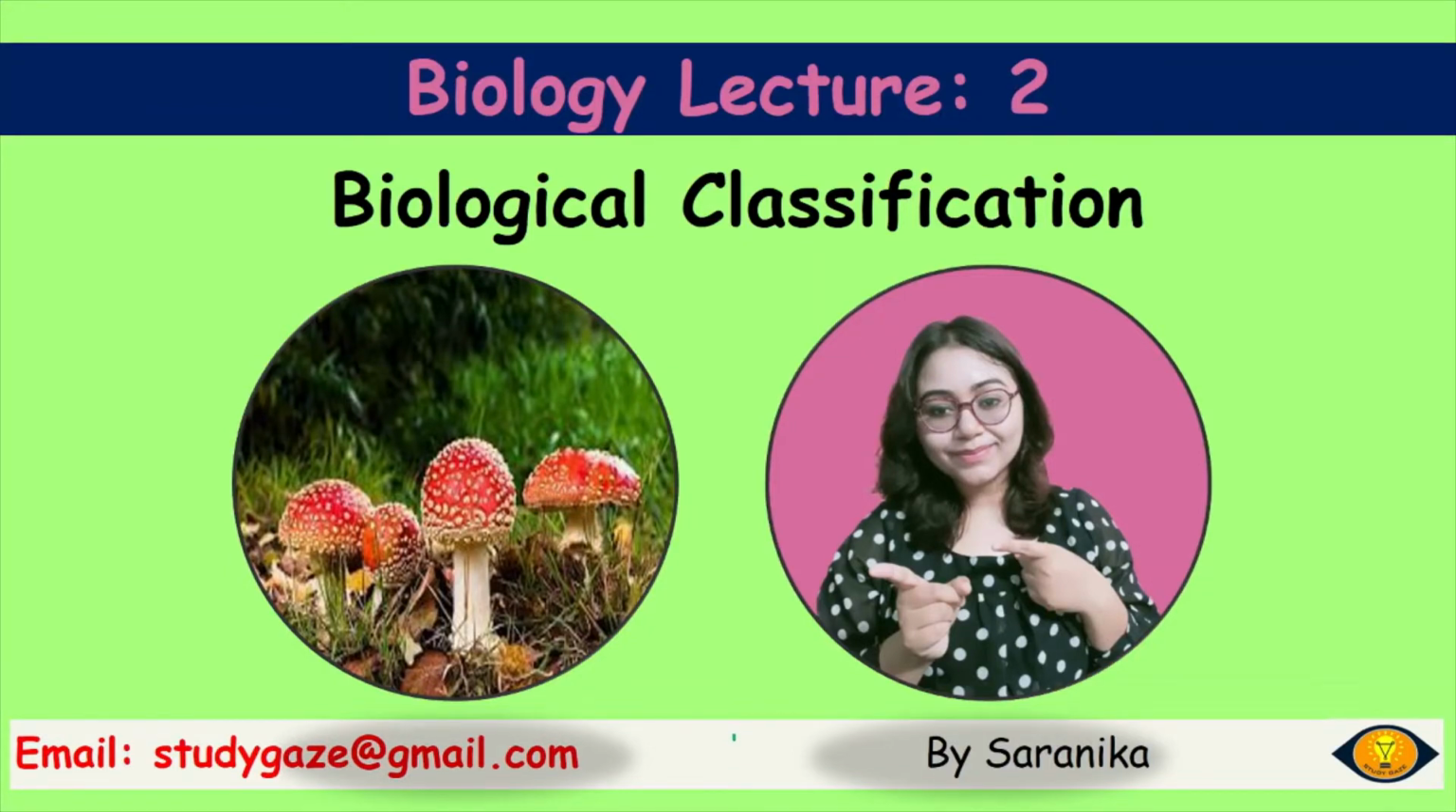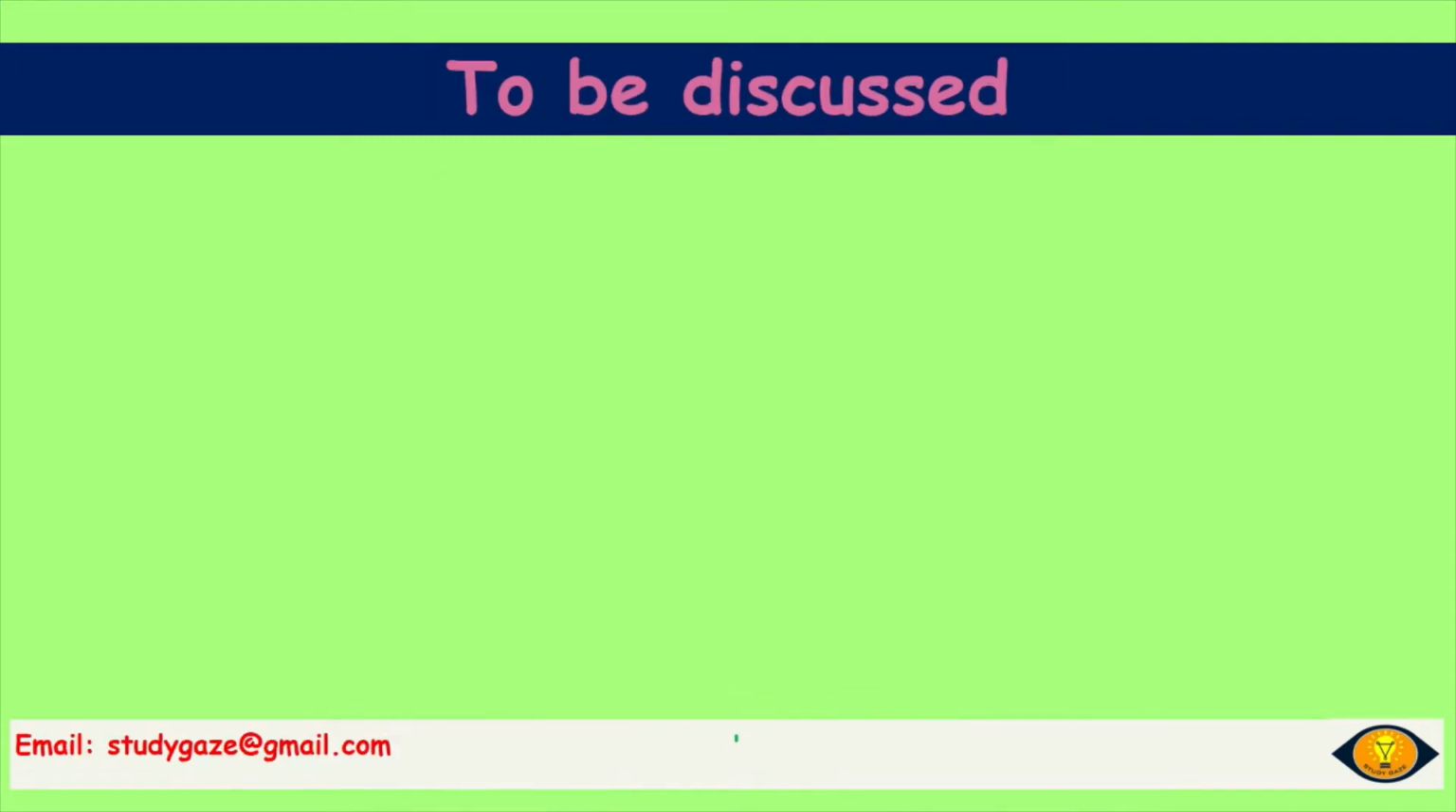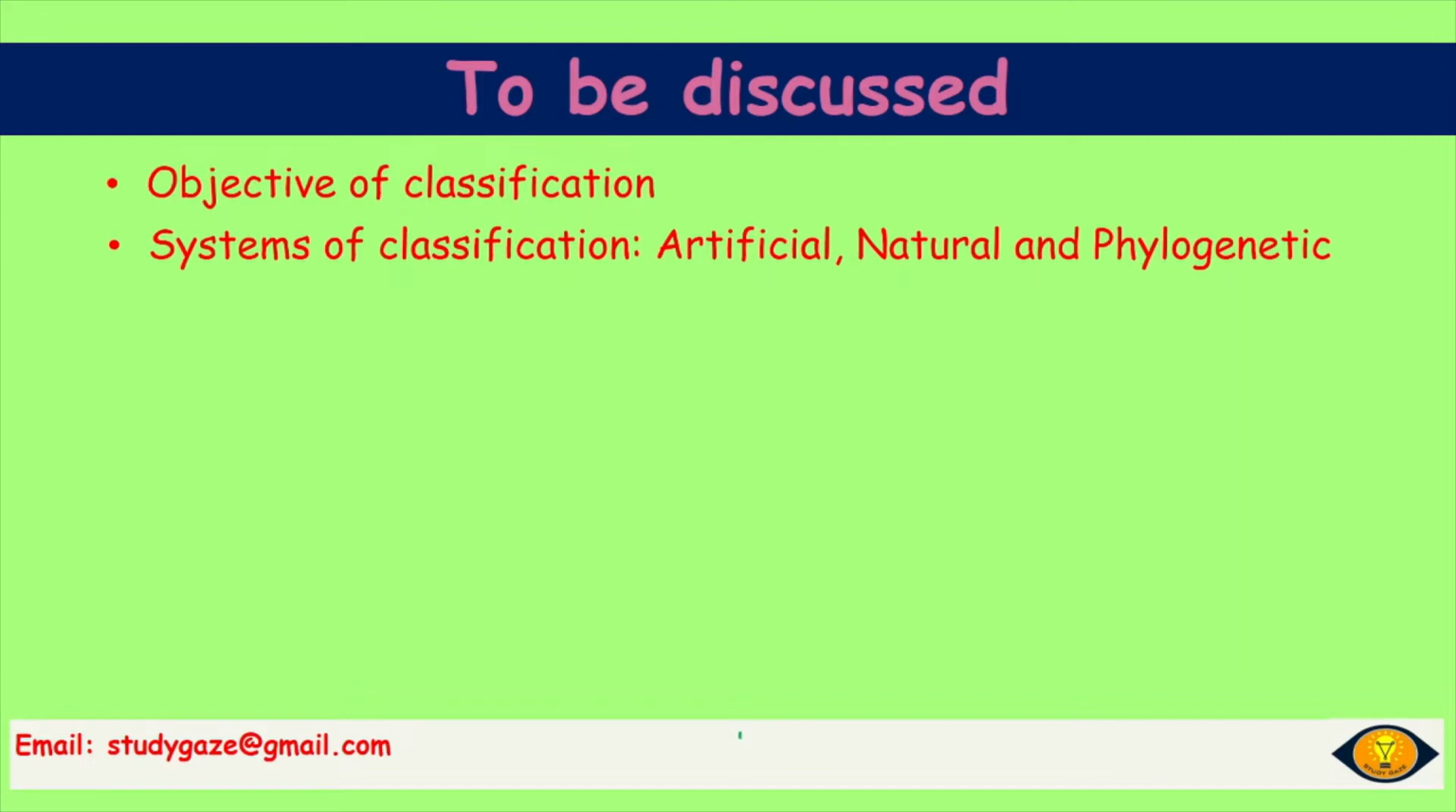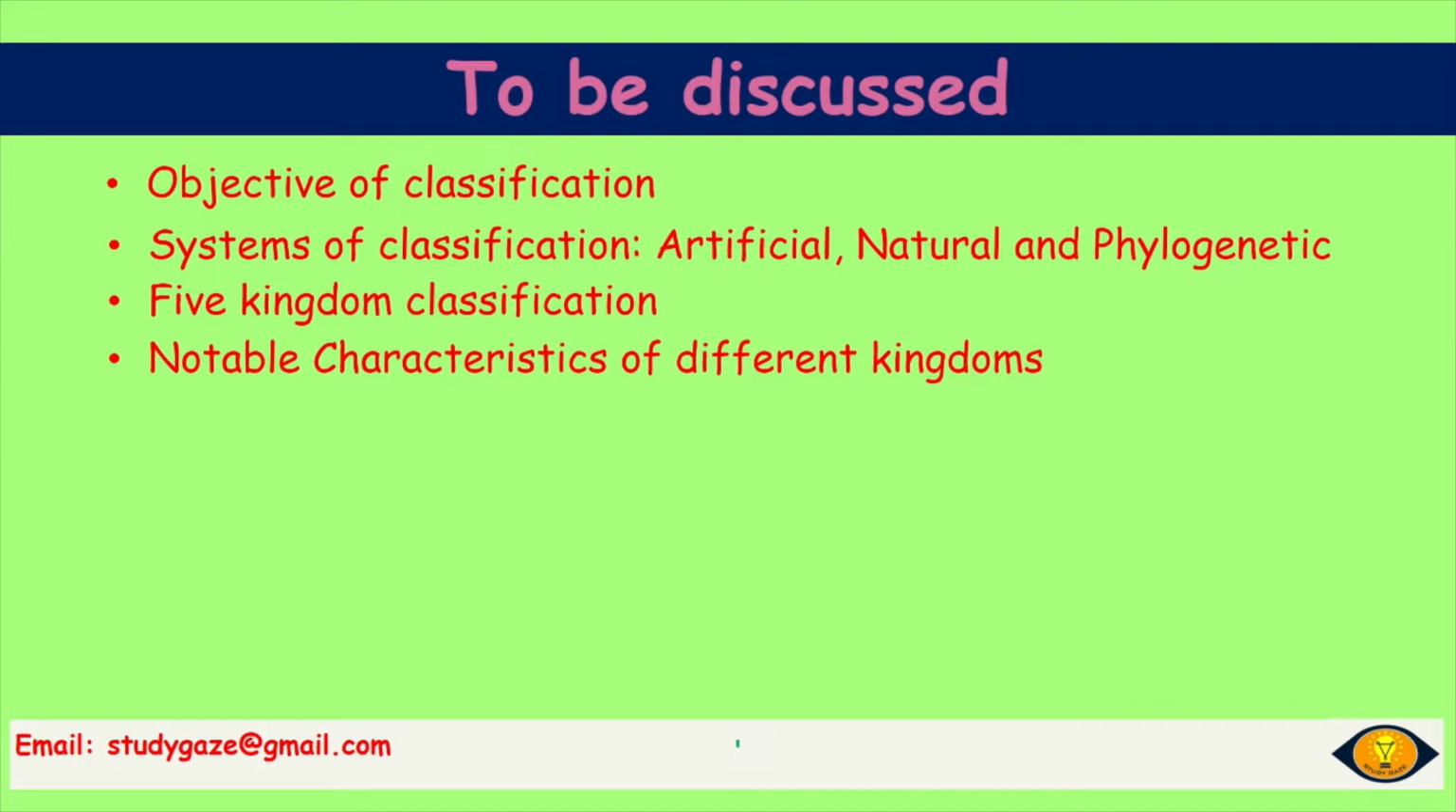Today we will study our lesson 2, the biological classification. The topics that we will discuss are objective of classification, systems of classification that will include artificial, natural and phylogenetic system, five kingdom classification, notable characteristics of different kingdoms that will include Monera, Protista, fungi, plantae, animalia. So let's begin without any delay.